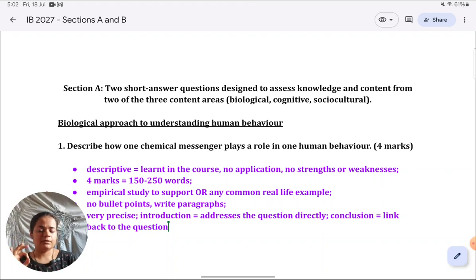If you don't conclude by linking back to the question, or you don't begin directly by addressing the question, you actually lose marks. Even in this 4-mark answer, there is room to bring you down to 3 or 2 marks. So make sure you follow these preliminary tips that I'm giving, no matter which 4-marker you write. Still, I'm going to give you an outline for this particular answer.